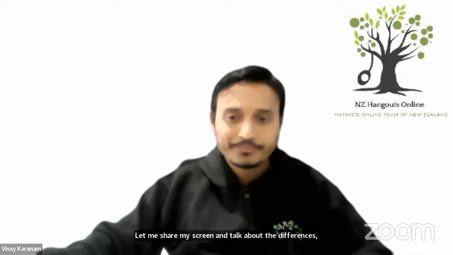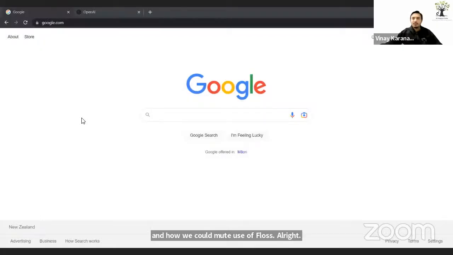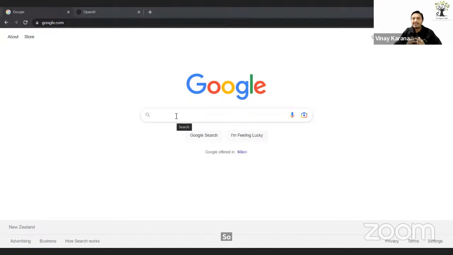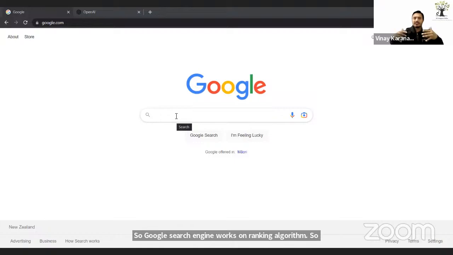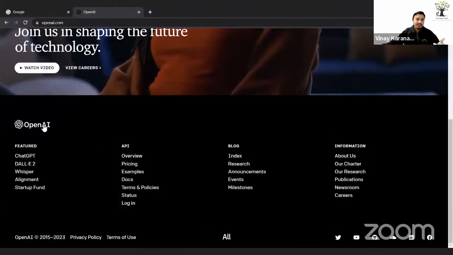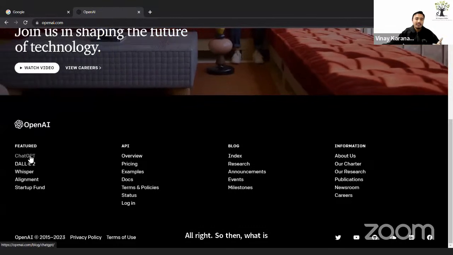All right. You are looking at the Google search button here. Google search engine works on a ranking algorithm, so it organizes the results based on relevance of the keywords that you are using for searching. All right. So then what is ChatGPT, which is basically developed by OpenAI?